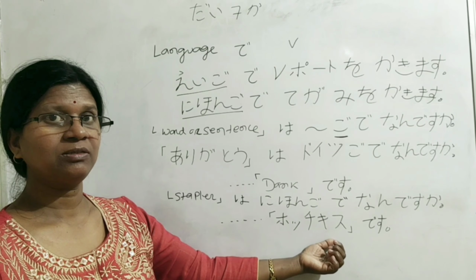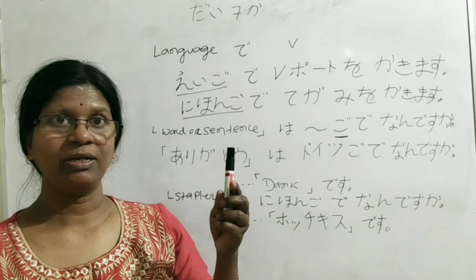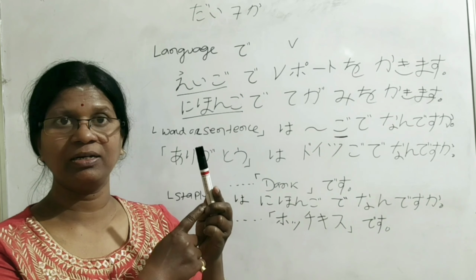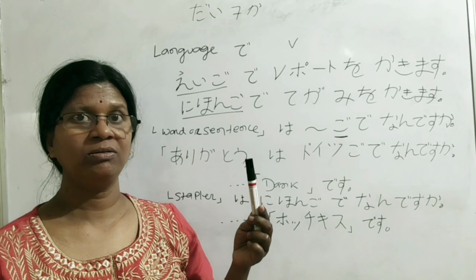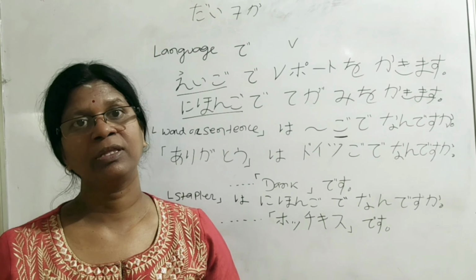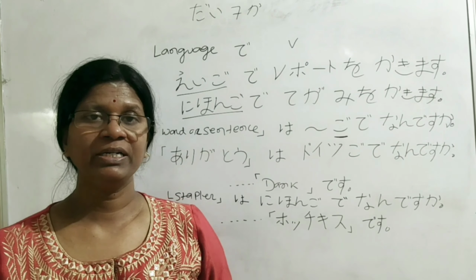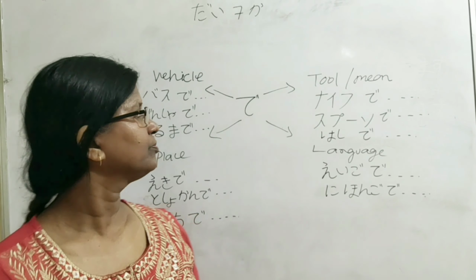Hochikisu desu. Suppose this one is a marker. Kore wa Nihongo de nan desu ka? Maker desu. So after language, we also use the de particle. Hope you understand the uses of the de particle after language.